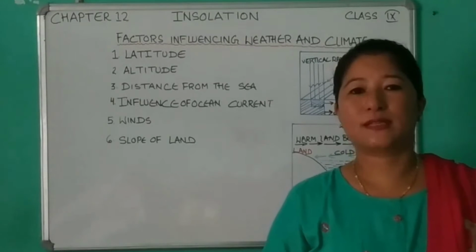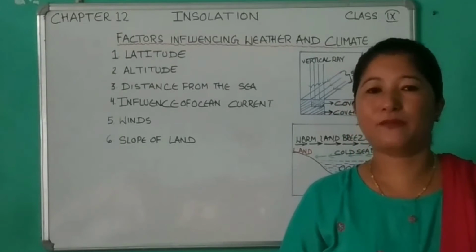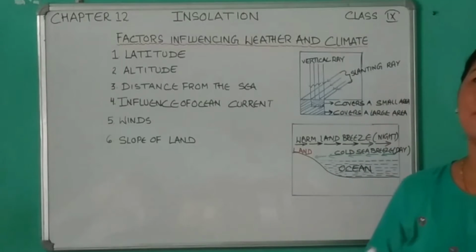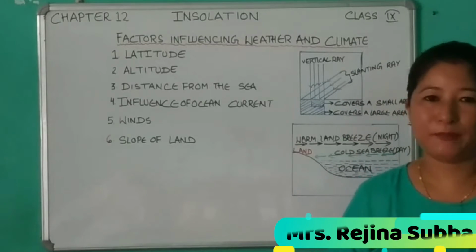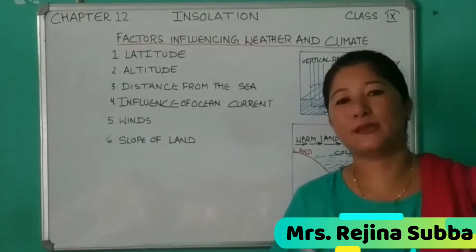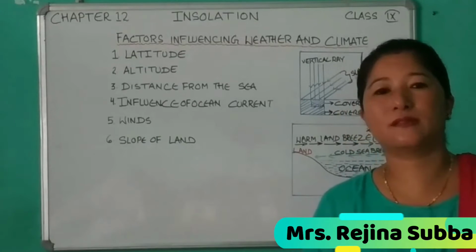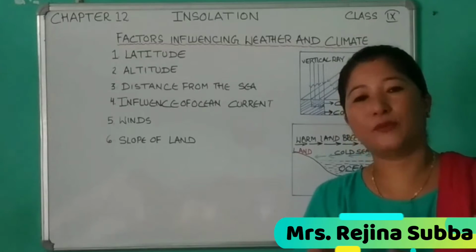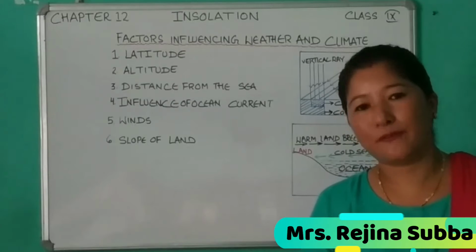We shall continue with the same lesson, that is chapter 12, insolation. And the topic for today is factors affecting weather and climate, or factors influencing weather and climate. As you know, the distribution of temperature on the surface of the earth is not uniform. The temperature of the atmosphere of a place depends on several factors.